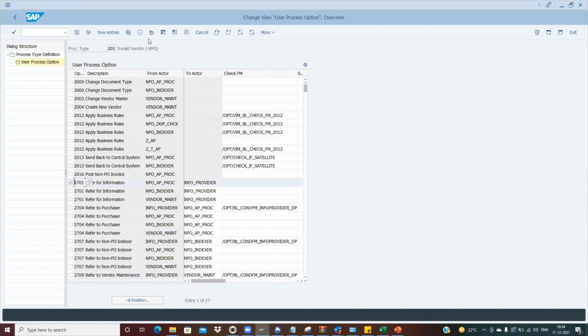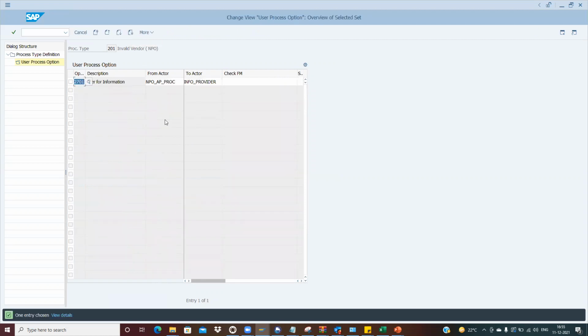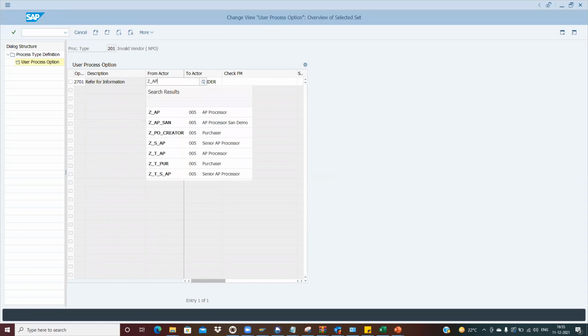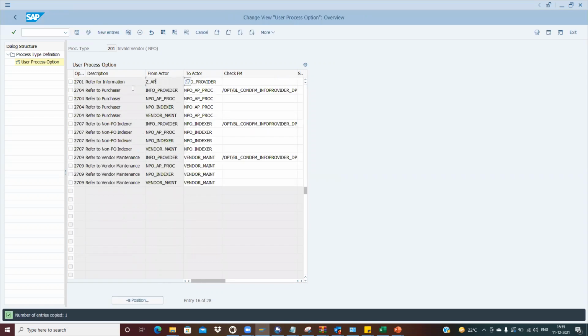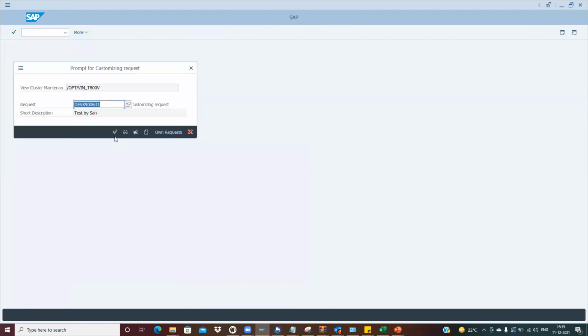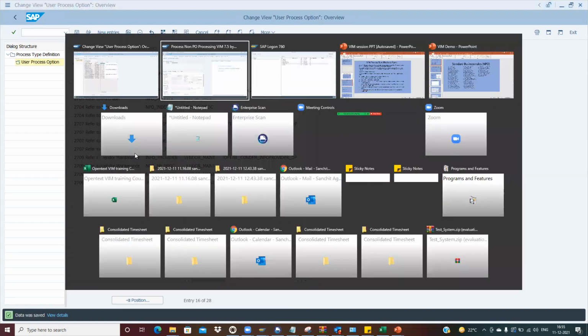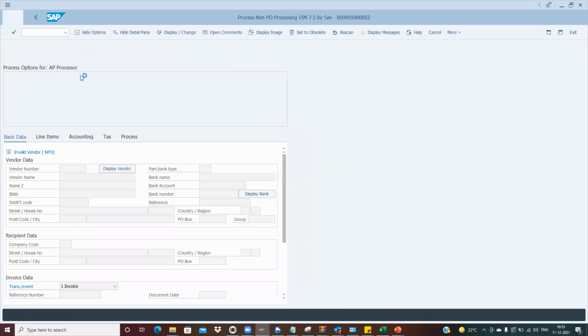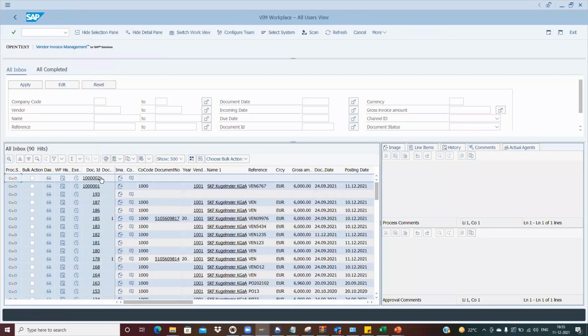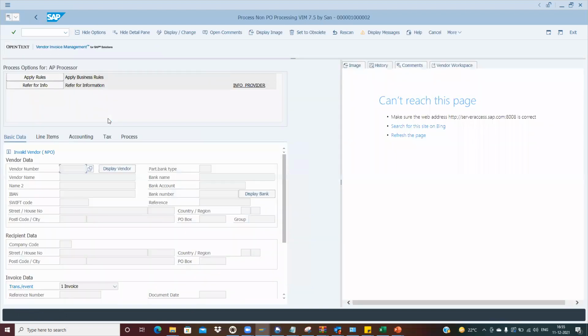Now, just for the confirmation, I will show you one thing here. My initial actor is Z underscore AP. What I have done is I also want refer for information, where it will go to the info underscore provider. I'm just saving this, and we'll see whether I'm getting one more option or not for 201. See, that's good.